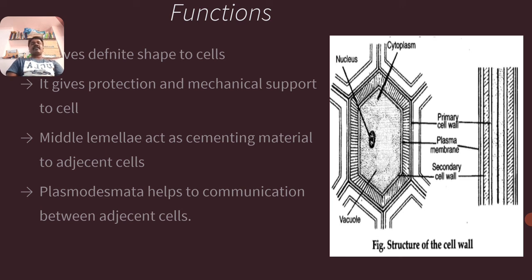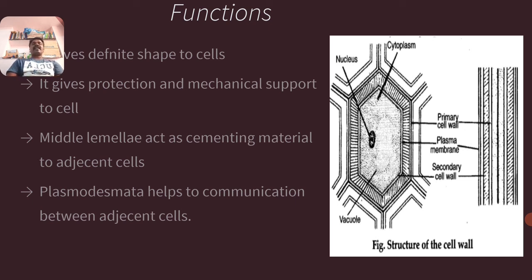Let us study the functions of the cell wall. The cell wall gives a definite shape to the cells. Some cells are triangular in shape, some are polygonal, some are round, some are oval, and some are hexagonal. These different shapes are made by the presence of the cell wall, which gives the definite shape to the cells.